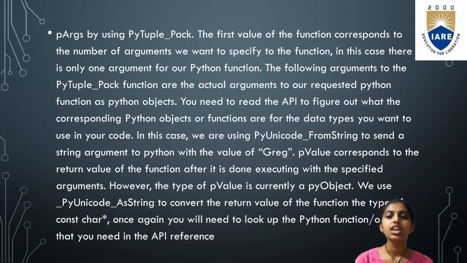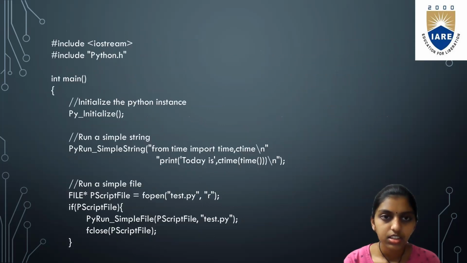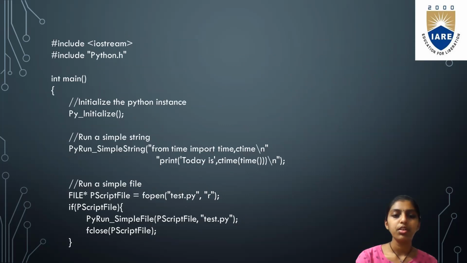In this case, we are using PyUnicode_FromString to send a string argument to Python with the value of grudge. pValue corresponds to the return value of the function after it is done executing with the specified arguments. However, this type of pValue is currently a PyObject. We use _PyUnicode_AsString to convert the return value of the function to type const char. Once again, you will need to look up the Python function that you need in the API reference. So this is one example of a program for embedding.